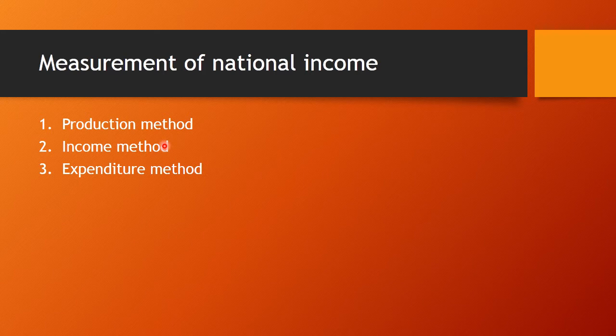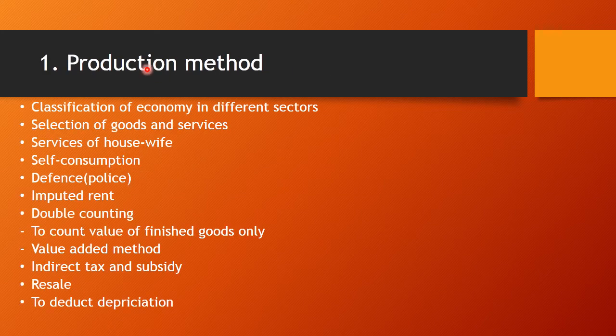Now, measurement of national income. We have three methods: the production method, the income method, and the last one is the expenditure method. First one is the production method, or output method. This method of calculating national income has been developed from the definition given by Marshall, because his definition is production based.